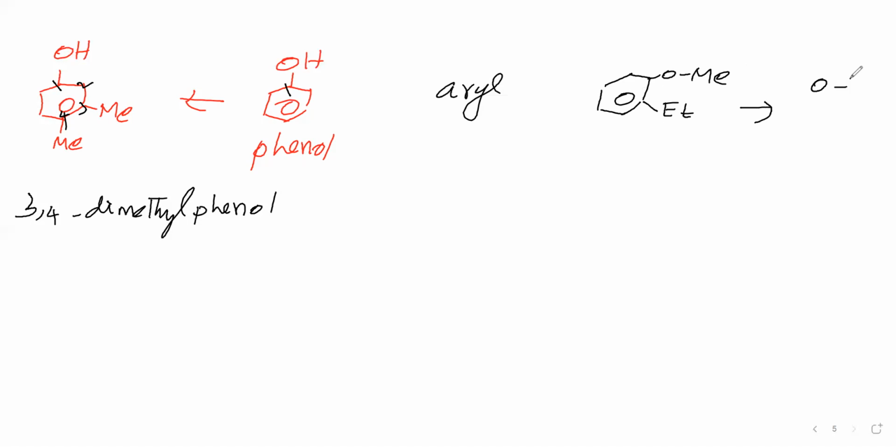It is a derivative of anisole. Then which carbon has to be given number 1? The carbon attached to the ether oxygen has to be given number 1. The ethyl is at 2. Therefore this name is 2-ethyl anisole.